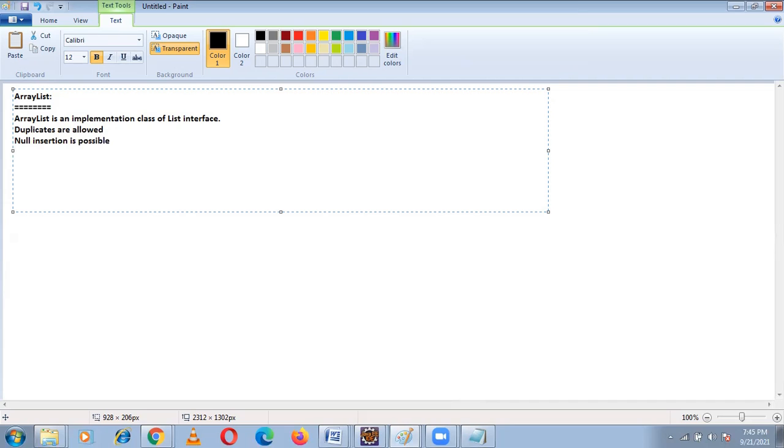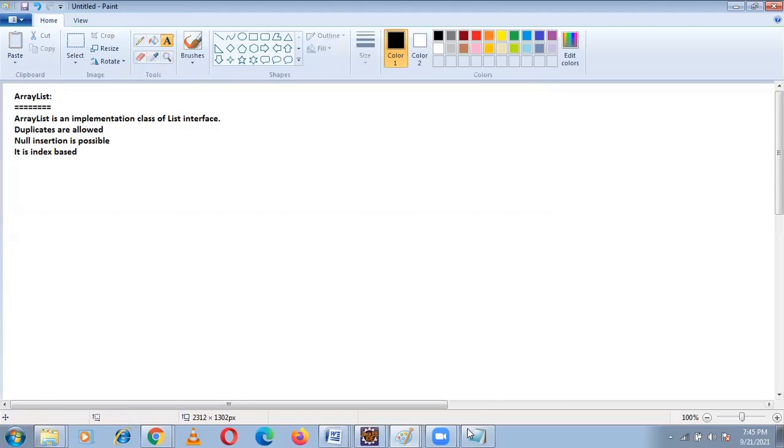And it is index based. The elements are stored based on index. Null insertion is possible. Duplicates are allowed. It is an implementation class for the list interface. Index based means it will be stored based upon the index, whatever values you have, all those values are stored in index form.